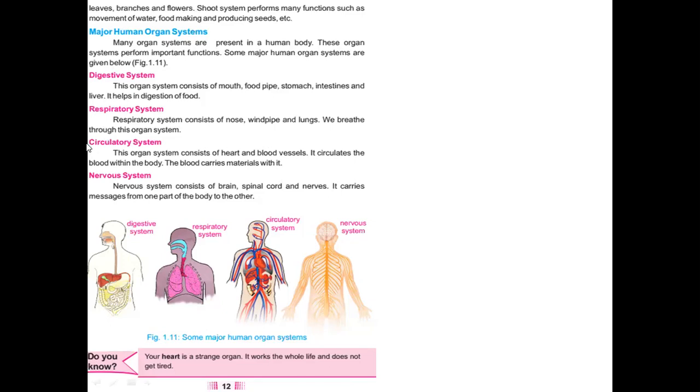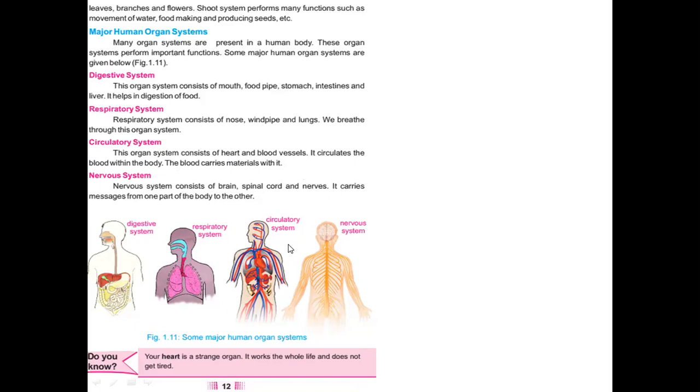Now we'll see the next one, circulatory system. This is the organ system which is having heart and blood vessels. So you can see this is heart, and these are all blue and red. Which are you looking here in the diagram? They are blood vessels. Red are arteries and blue are veins.